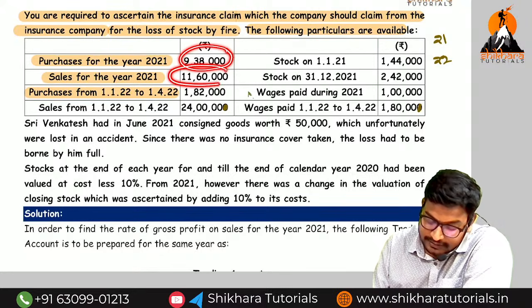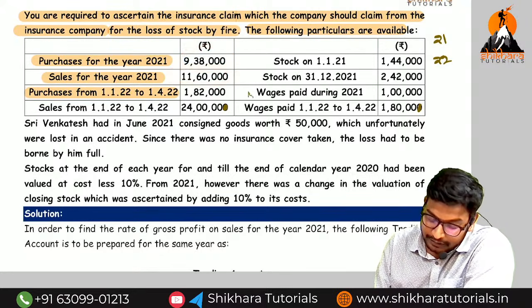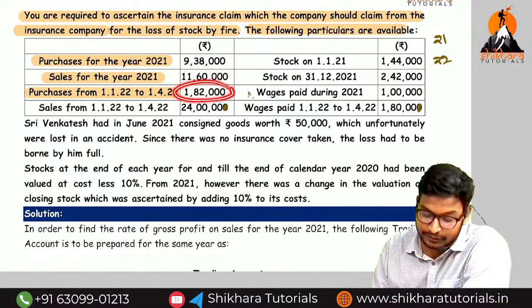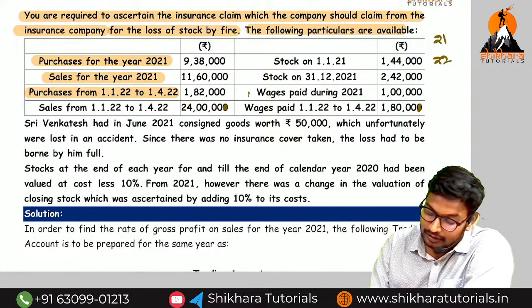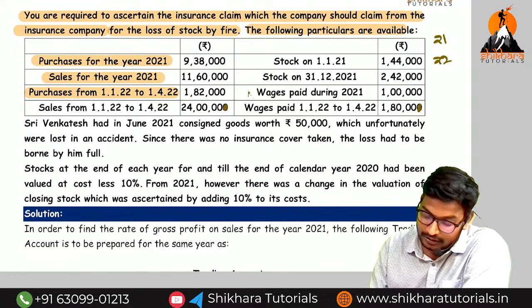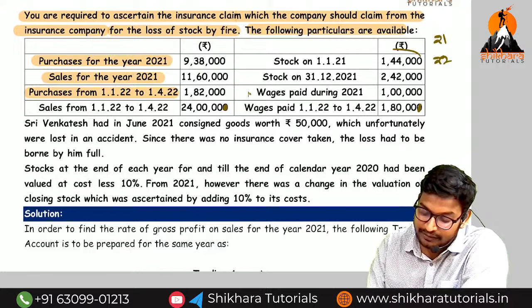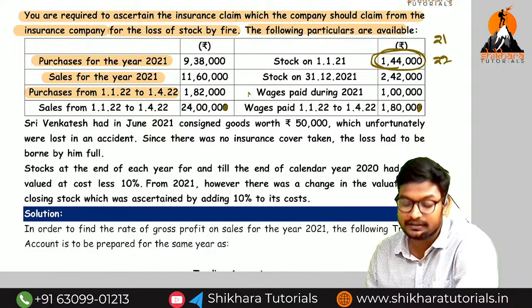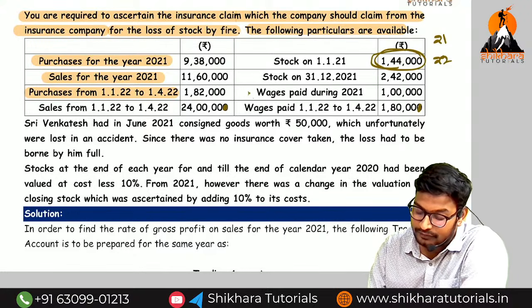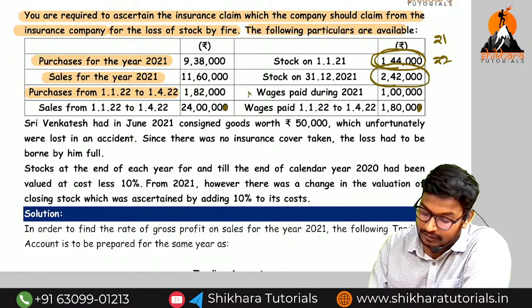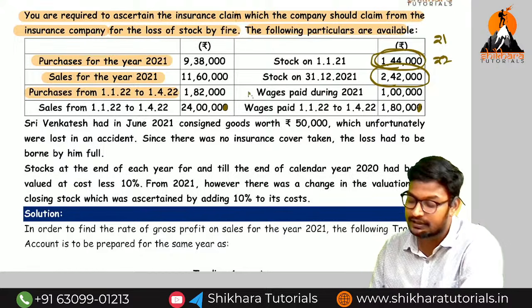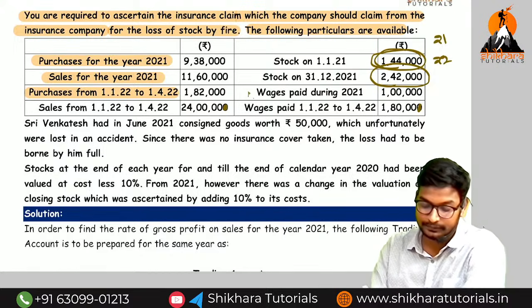Previous year. The sales also previous year. When coming to the purchases, current year how much? 1,82,000. Sales current year how much? 2,40,000. Stock of 1/1/2021 means previous year opening stock. Stock on 31/12/2021 is called what? Previous year closing stock. Wages of previous year 1 lakh. Wages of current year 18,000.